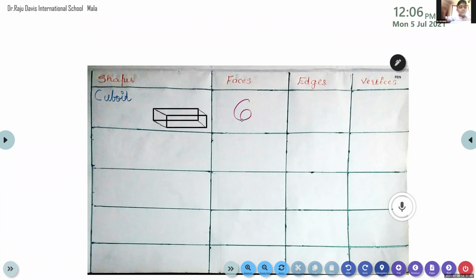Very good. Now, Aldrin Shibu, please tell me how many vertices are there for a cuboid? Vertices, corners. 8. Yes, very good. 8 vertices.